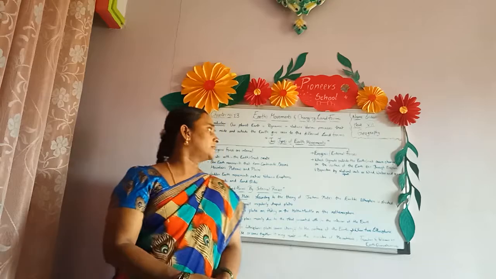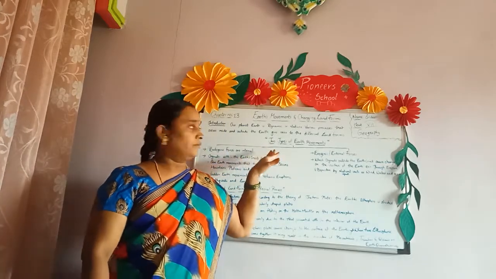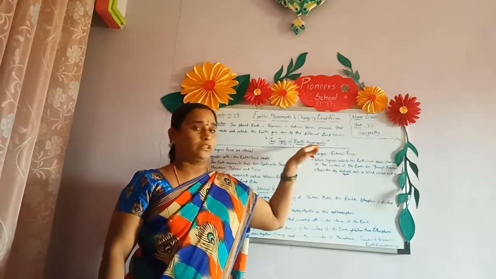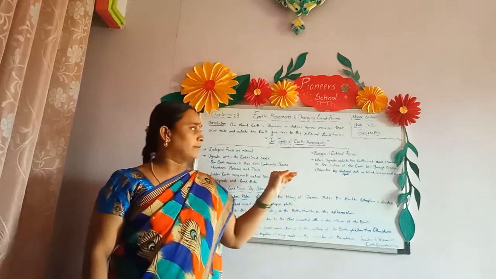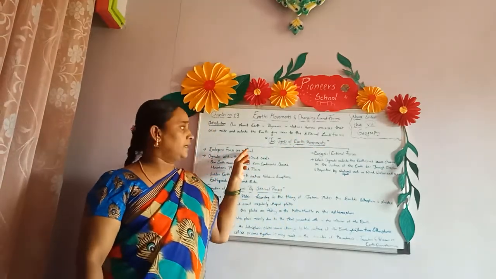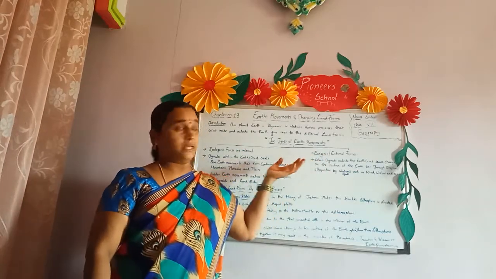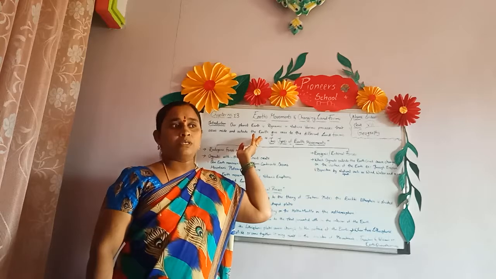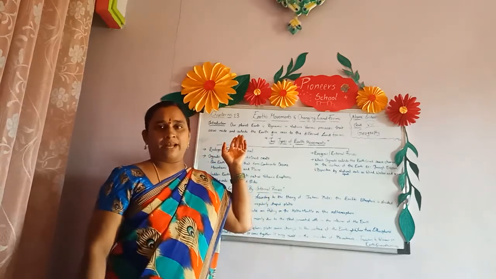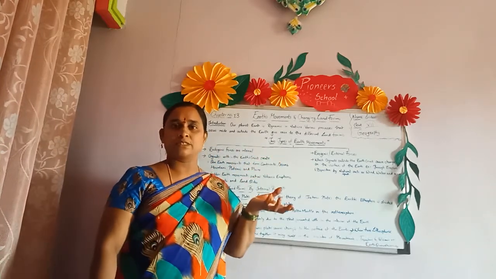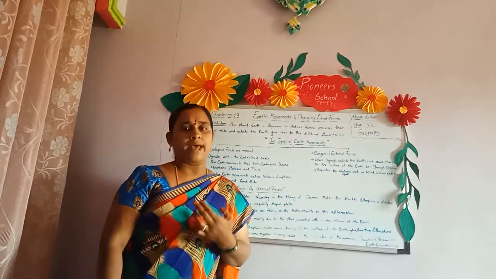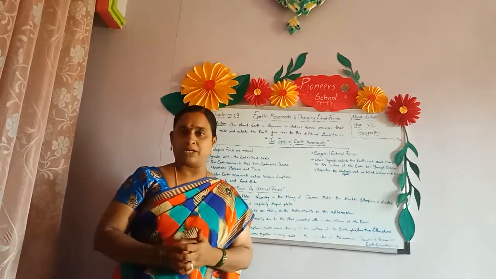Now in this lesson, we have two types of earth movements, internal as well as external, inside our earth and also outside our earth. These movements occur inside our earth crust, and we don't observe them. We say that the earth is rotating on its own axis, but do we ever feel the earth rotation, children?